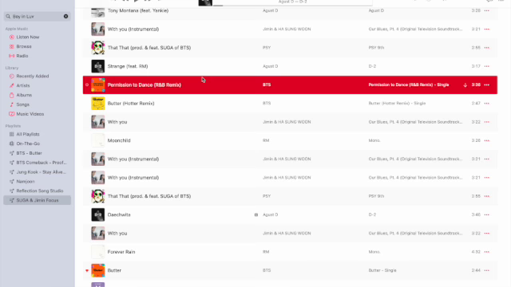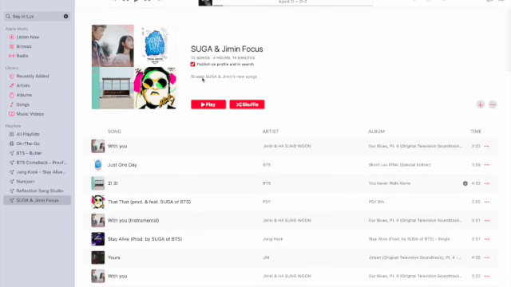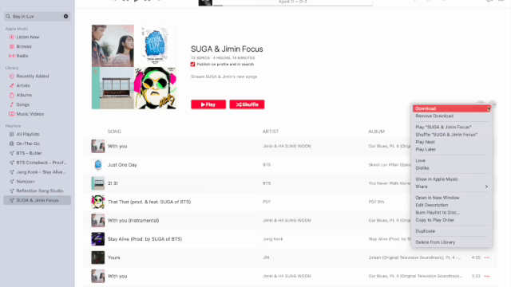So here I'm just showing you how to move the tracks. It's pretty simple. I just add it a million times and it keeps asking me, are you sure you want to add it? It's already on the playlist. And I say, yes, just add it. And then you can move them around so that there's 2 to 3 different songs in between them.